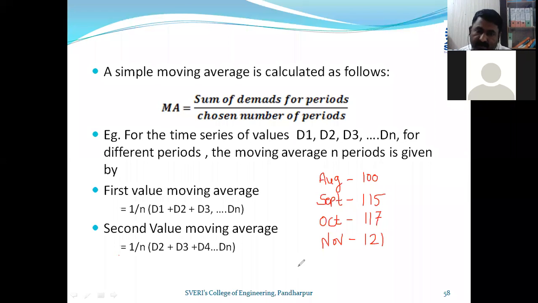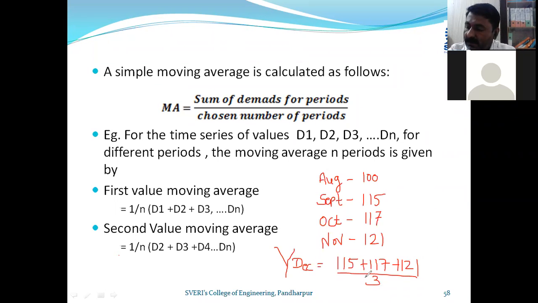So if I am calculating the demand for December, and taking 3 months, then I will take 115 plus 117 plus 121 divided by 3.